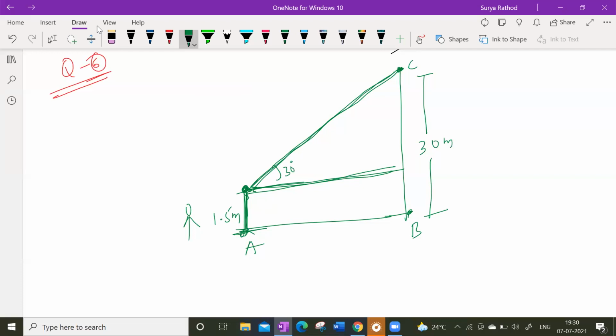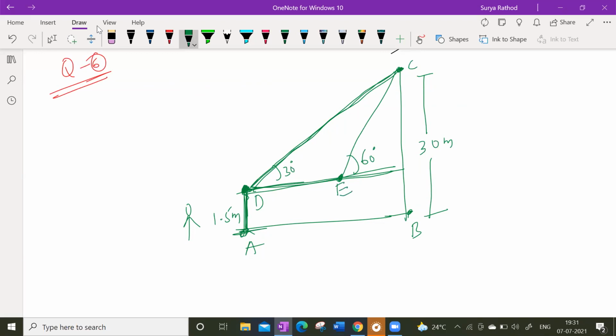Are you getting my point, children? When he is at this point, the angle of elevation is 30 degrees. As soon as he moves towards the building, the angle of elevation is increasing. So when he reaches here, it becomes 60 degrees. Let us take this point as D point and this will be E point. Assume something like that, okay.